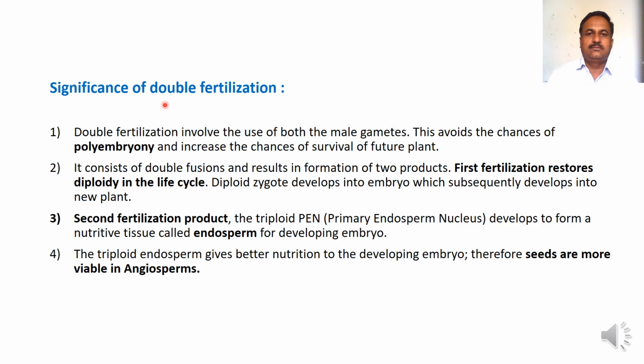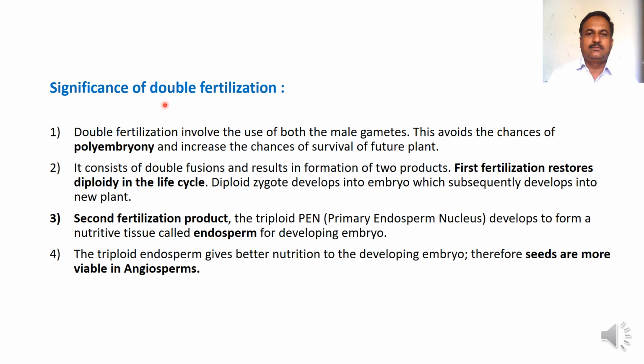Now see the significance of double fertilization. Double fertilization involves the use of both the male gametes. This avoids the chances of polyembryony and increases the chances of survival of the future plant. It consists of double fusions and results in the formation of two products. The first fertilization product restores diploidy in the life cycle.